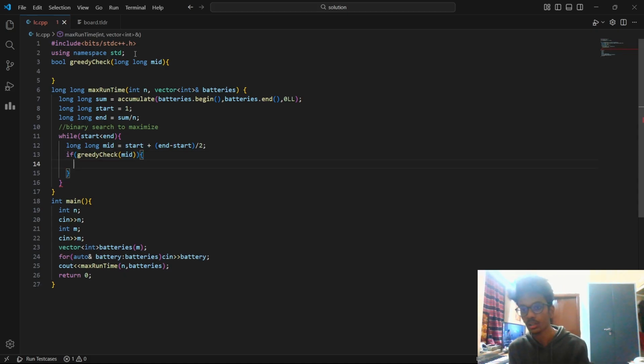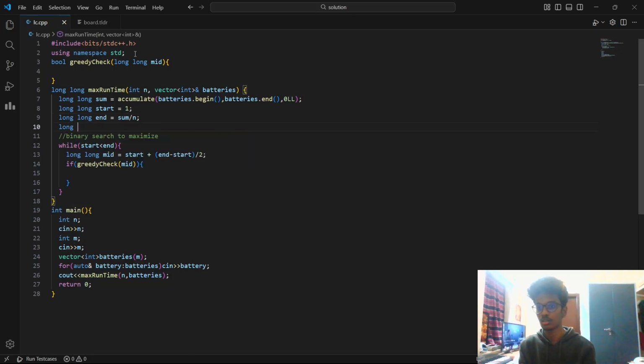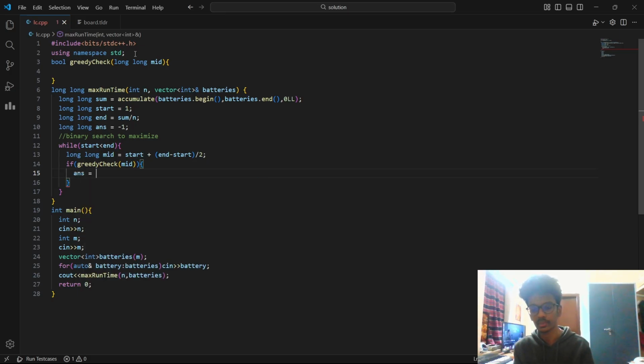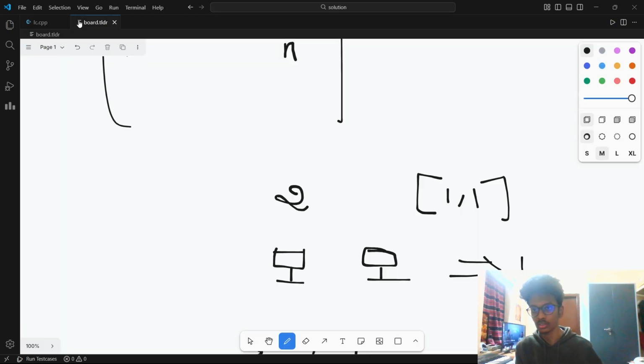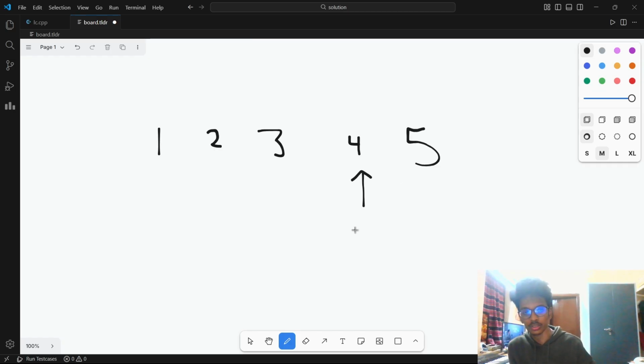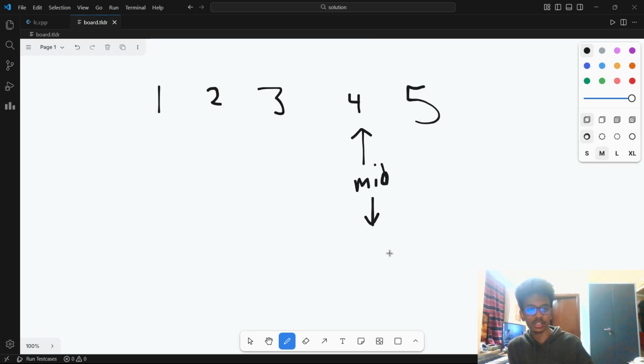And if greedy check of mid is true, let's take a variable named answer, which is initially equal to -1, since -1 cannot be an answer. And answer equals mid. Let me tell you, we are maximizing upon the binary search. So if 1, 2, 3, 4, 5 is a sorted array, and your mid somehow landed on 4, and it had to undergo greedy check, it returned a true value.